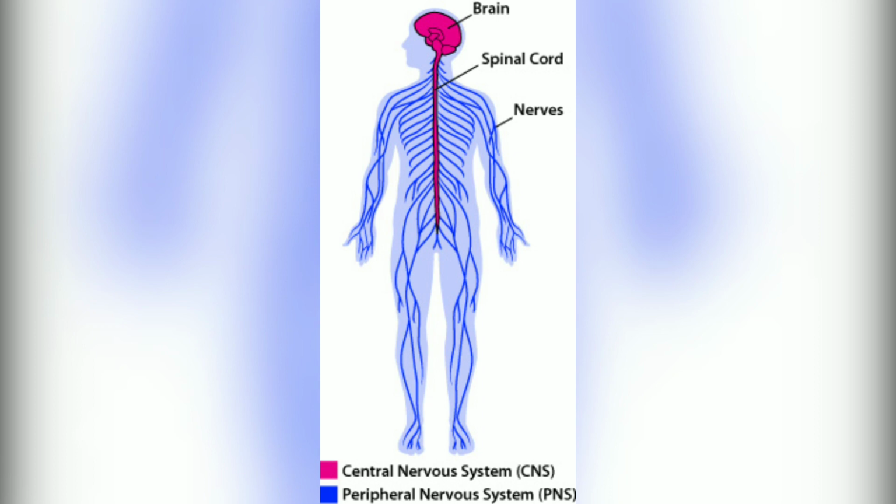Nerves that transmit signals from the brain are called motor nerves or efferent nerves, while those nerves that transmit information from the body to the CNS are called sensory nerves or afferent. Spinal nerves are mixed nerves that serve both functions. The PNS is divided into three separate subsystems: the somatic, autonomic, and enteric nervous systems. Somatic nerves mediate voluntary movement.